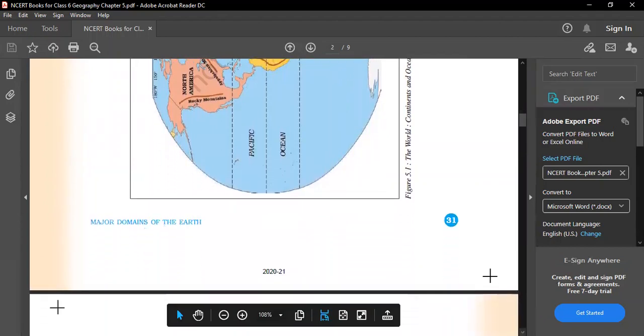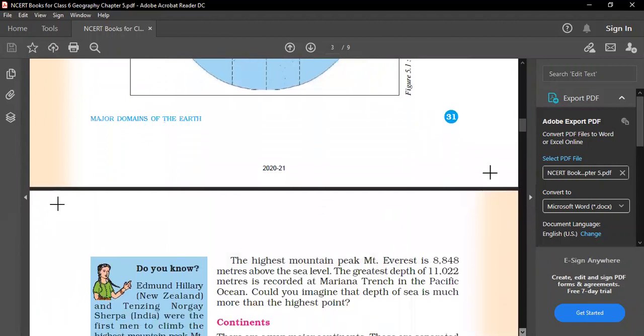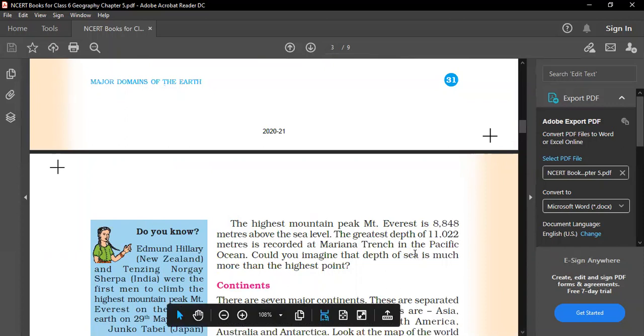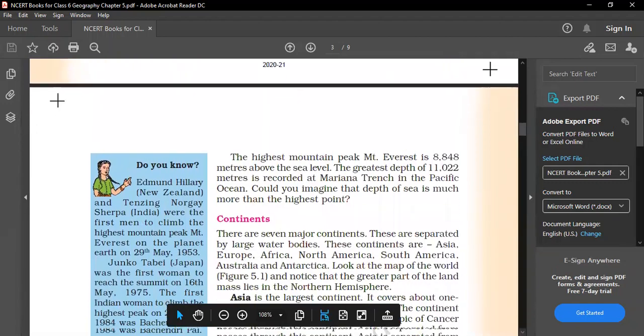Now let me start with the next thing. The highest mountain peak is Mount Everest. You can underline this also, and you can underline how high it is.